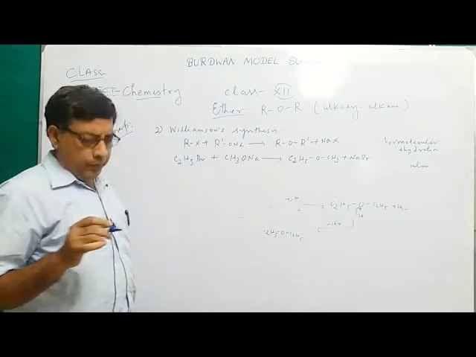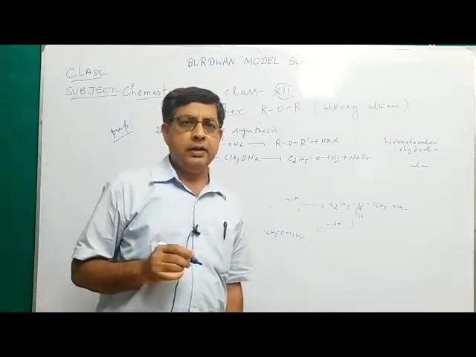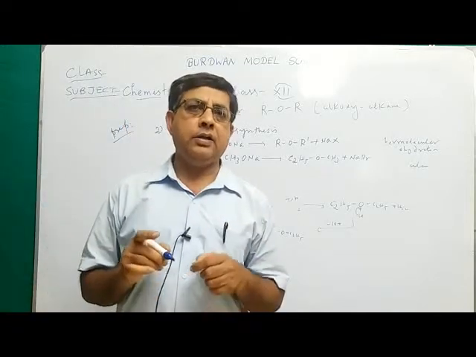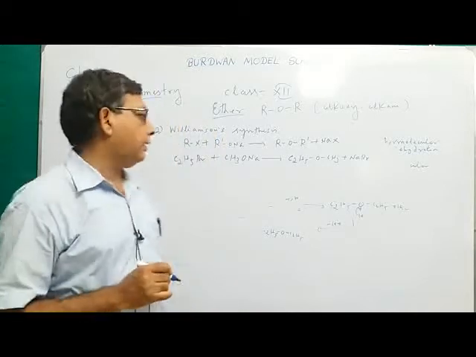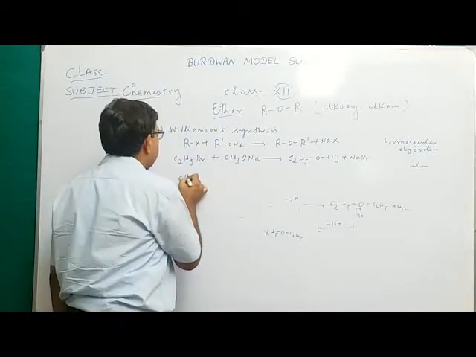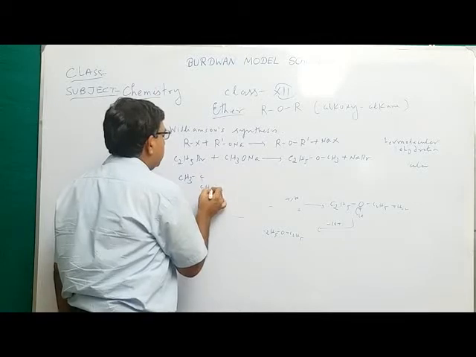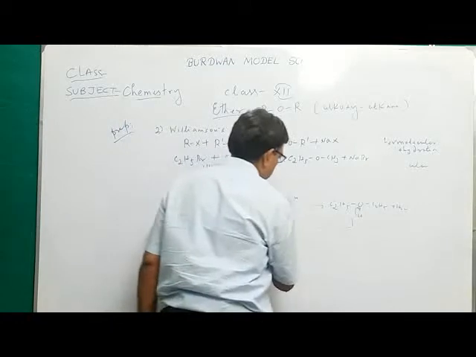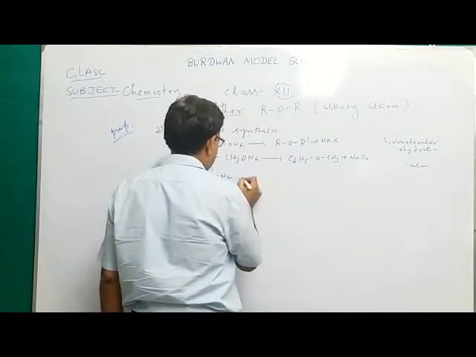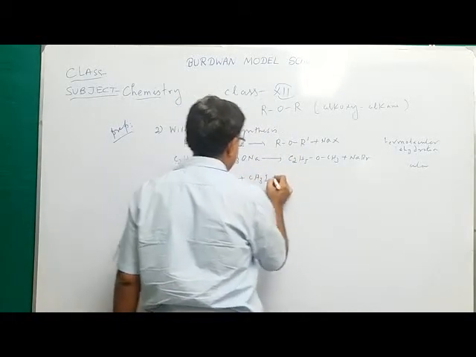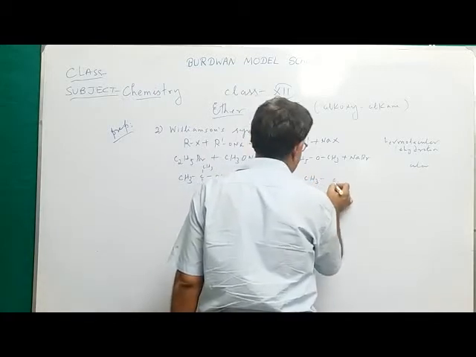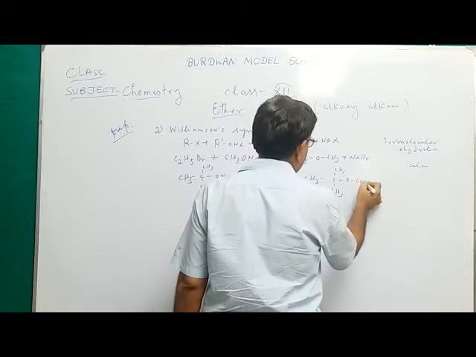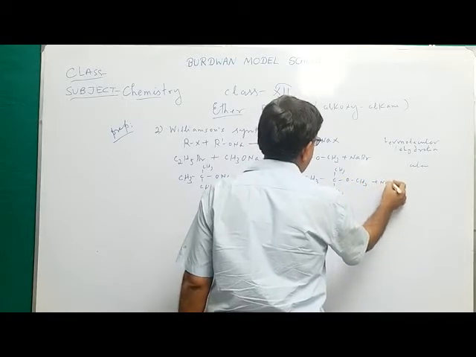Now, for the preparation of a tertiary ether, you must take the alkoxide as tertiary, that is tertiary alkoxide, and primary alkyl halide. Sodium tertiary butoxide reacts with alkyl halide, say CH3I, to form (CH3)3COCH3 plus NaI.